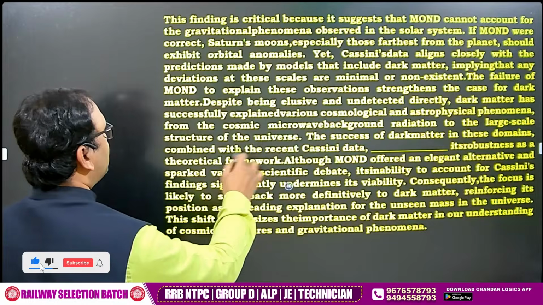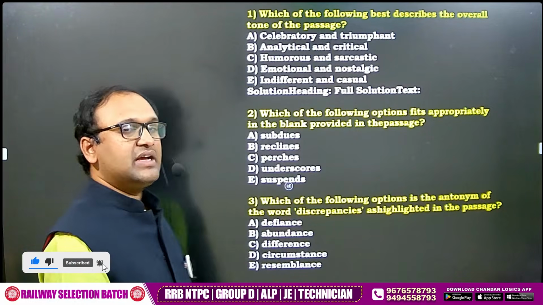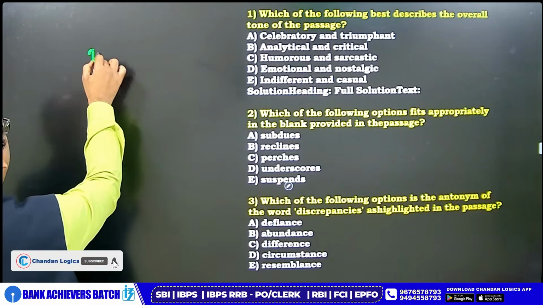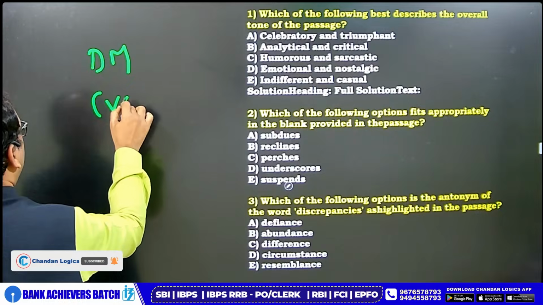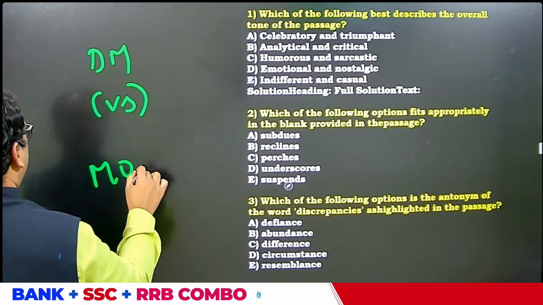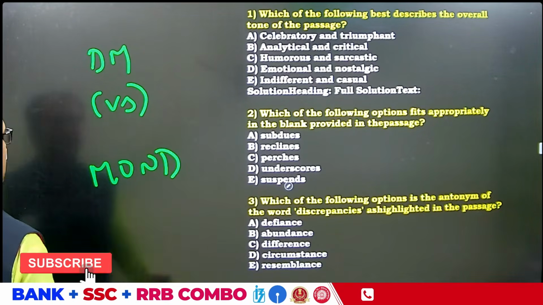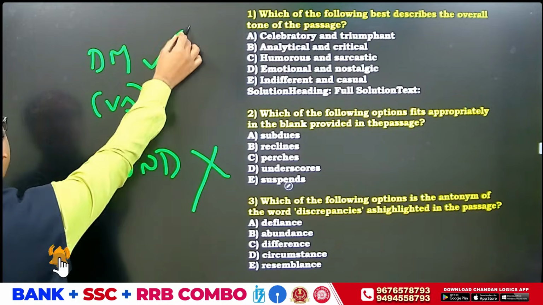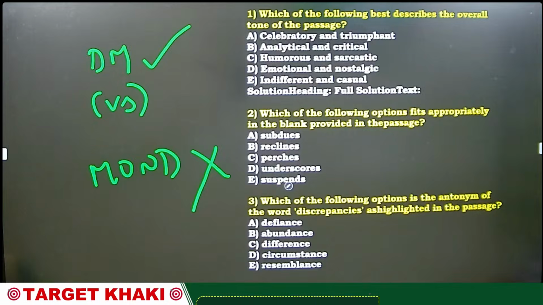See guys, this is a level of reading you should develop, speed you should develop. So the whole paragraph talks about dark matter versus MOND. In the beginning, MOND was top, but finally what happened? MOND failed. Dark matter only succeeded.